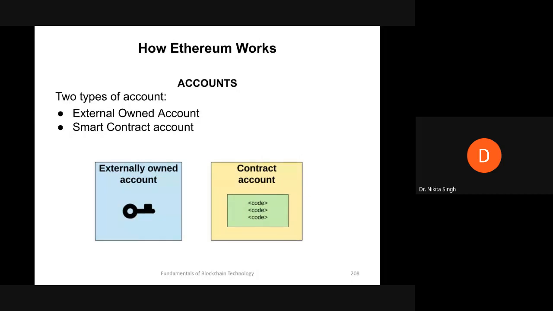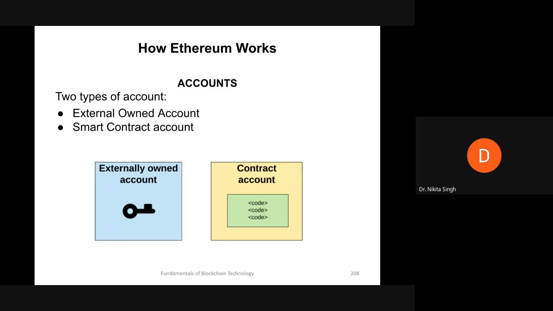Now, there are certain differences between both of these account types. When we take a look at the externally owned account, you can create it free of cost. There is no amount associated. You do not have to pay the Ethereum network for creating this account. It costs nothing.